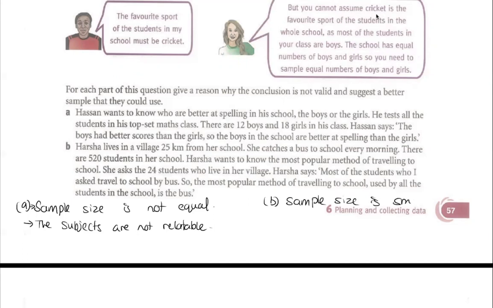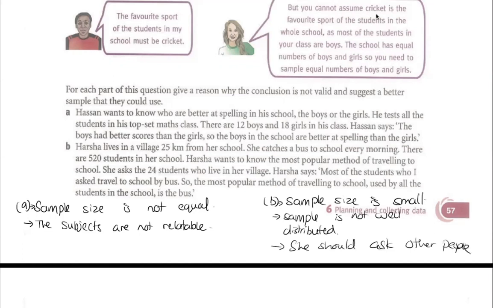The sample size is small. We can also say that the sample is not well distributed. Meaning that she only asked a portion or representation of her own village, not the whole school. And then she should ask other people outside of the village.